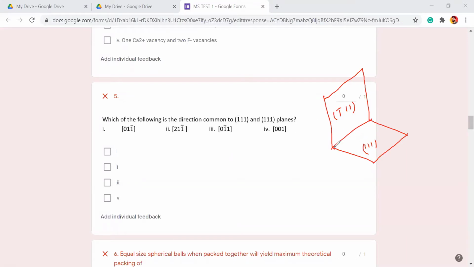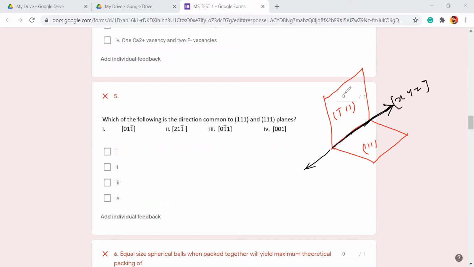I mean the line of intersection. It is asking for this direction or its opposite, both are okay. This direction is going to be your common direction, which lies on both planes (-1 1 1) and (1 1 1). So let's call it x y z.